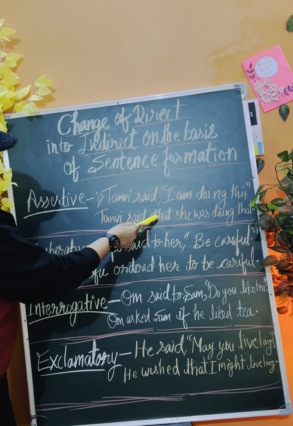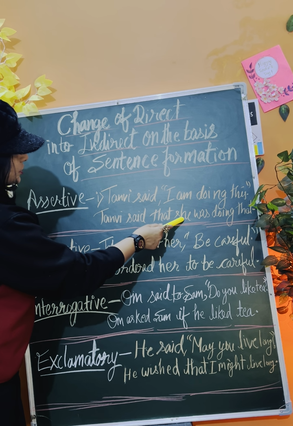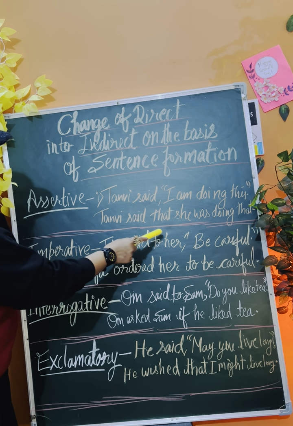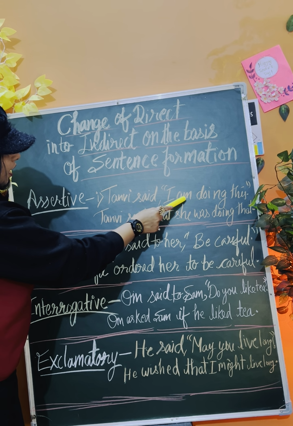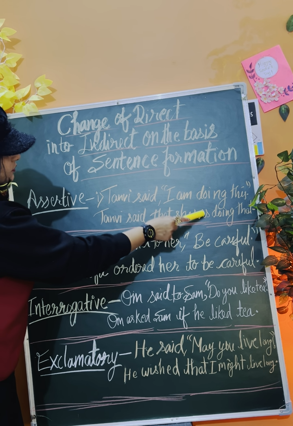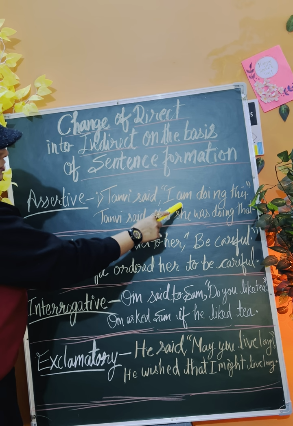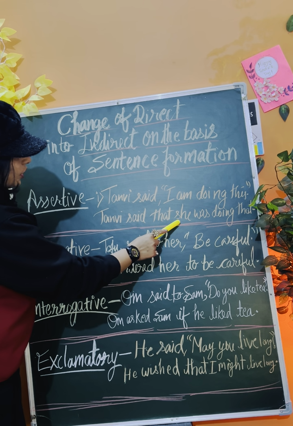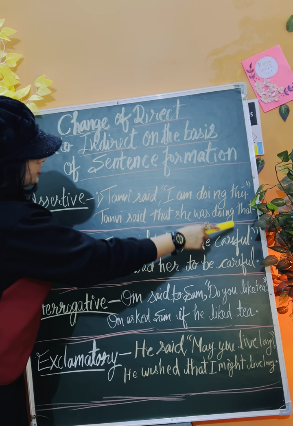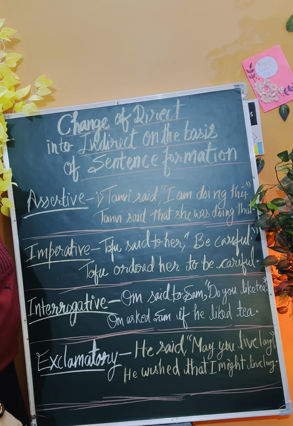Tanvi said that she, instead of I it will be she. First person will be changed into third person for Tanvi. She, I am will be changed into was. As I mentioned, present continuous will change into past continuous. So I am is changed into she was. She was doing that. This will be changed into that. Okay, so that also we studied.